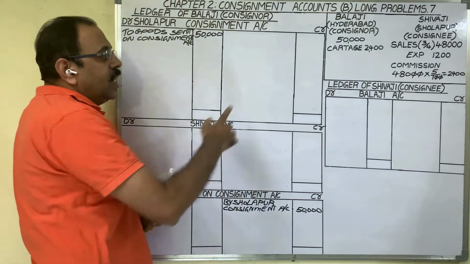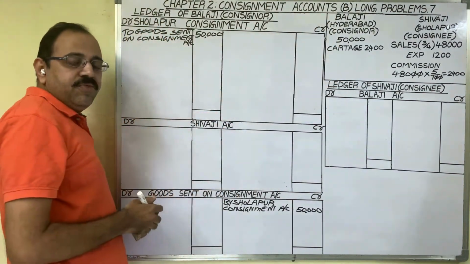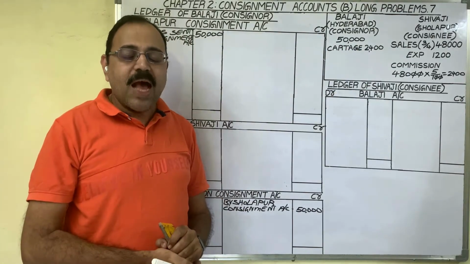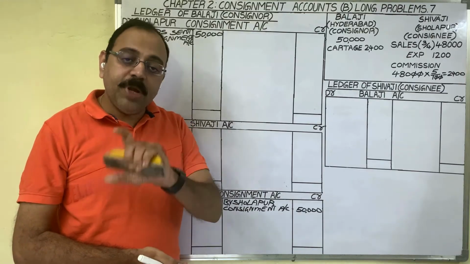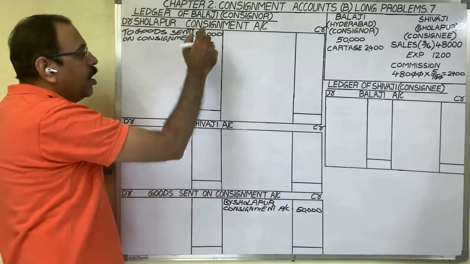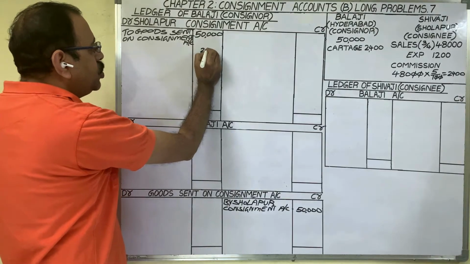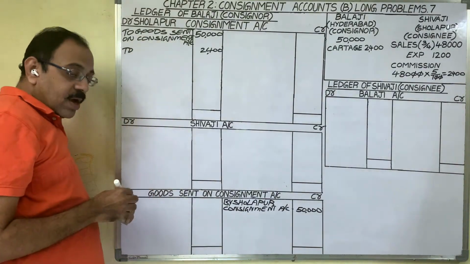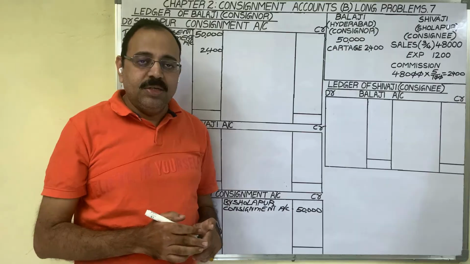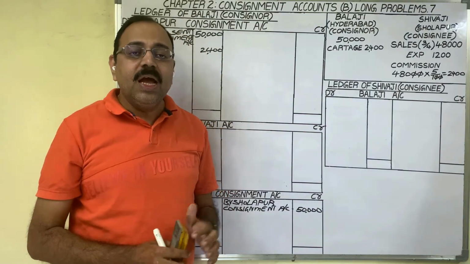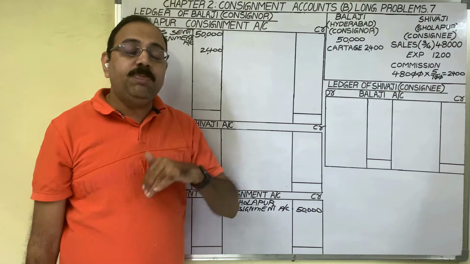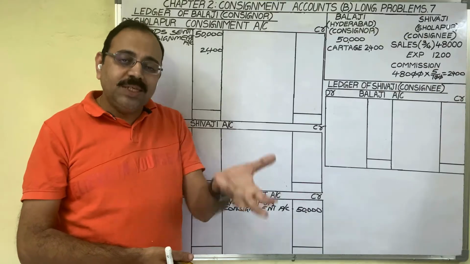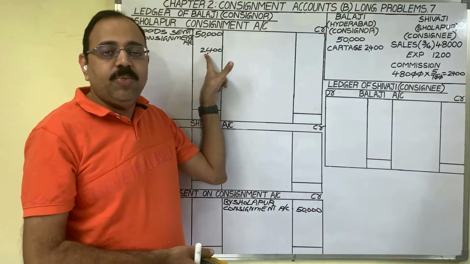The next transaction is the consignor's expenditure. This 2,400 is expenditure for the consignment business. As per the nominal account rule, expenditure is to be debited. So in the consignment account, we should show the expenditure on the debit side. And what to write in the particulars column? The consignor spent this expenditure. In the consignment lesson, our assumption is that the consignor or consignee spend any expenditure by issuing cheques. So the consignor issued a cheque for this 2,400 rupees.